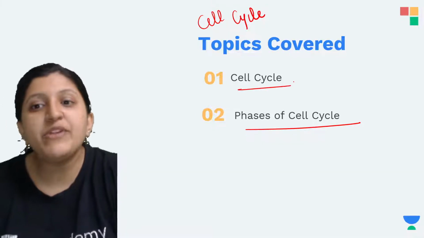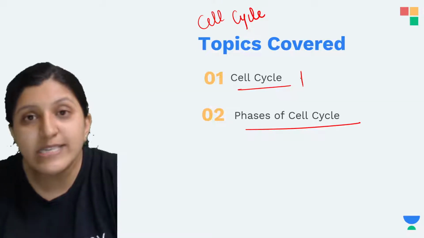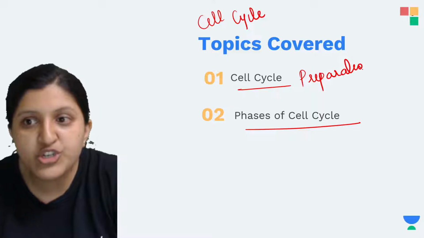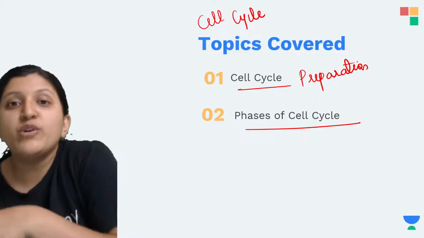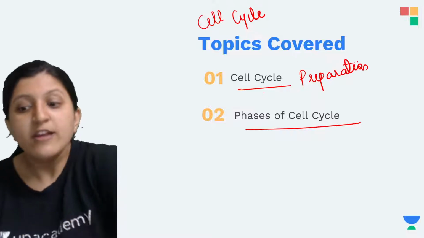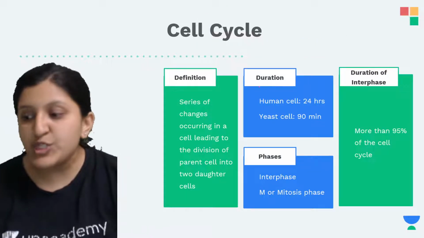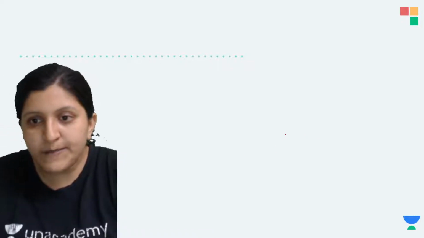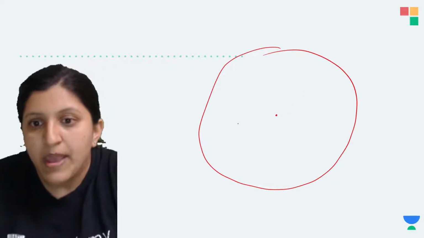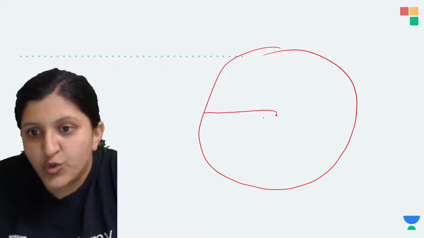So when we mention a cell cycle, this is a preparation stage just before the cell division occurs. There are a lot of changes that are going to occur. The cell cycle we can see in two stages. Let me explain this. Let's say this is a cell cycle. In the cell cycle you can see two phases.